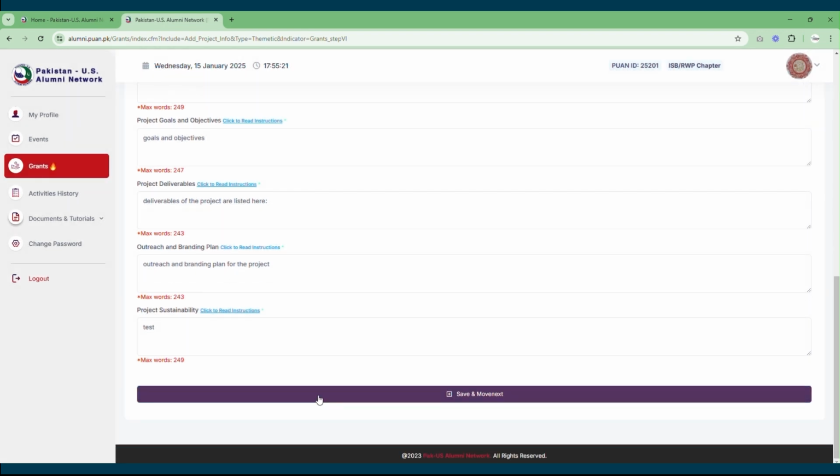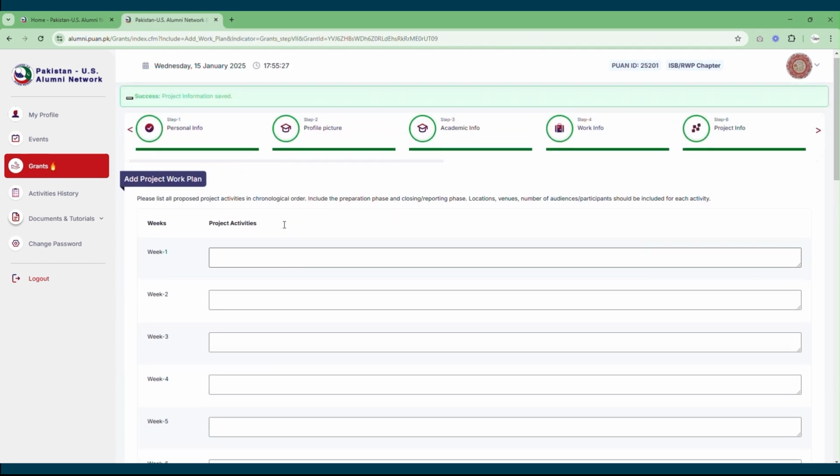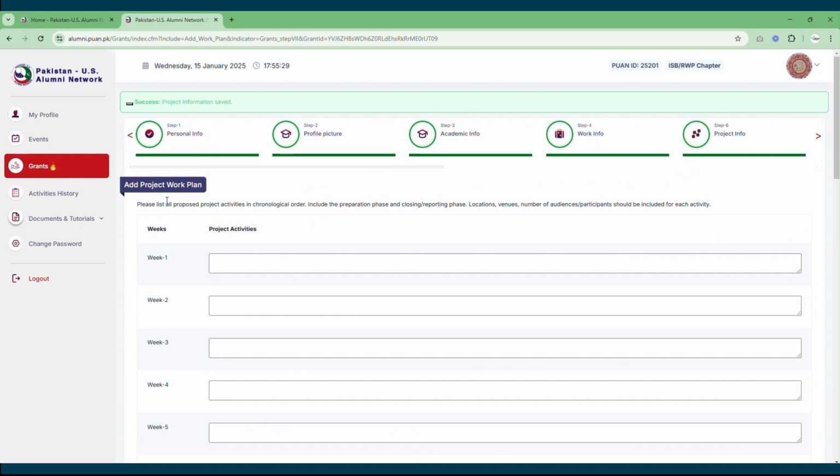Once done with a section, you need to click on the save and move next button. Then you will be supposed to add your project work plan, and this you need to add in chronological order, including the preparation phase and the closing and reporting phase, in terms of weeks. For example, let's say in week 1 you will be doing your project preparation, so you need to add this information over here.